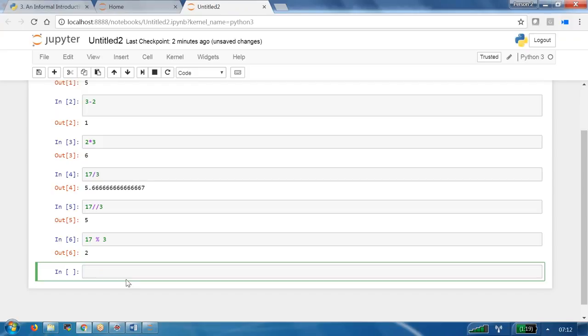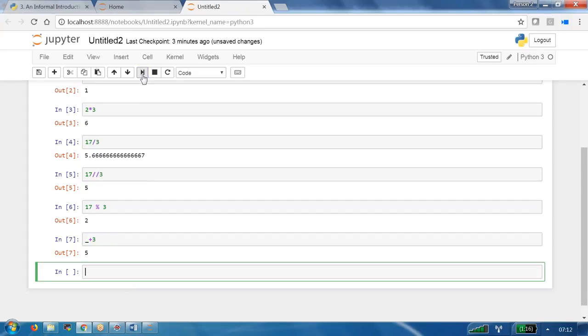Now, if I want to get the previous result, I can say like this. What might the answer be? Here underscore is useful to access the previous result. What is the previously executed command result? 2. 2 plus 3 is how much? 5. So now we are going to see the answer as 5. Any previously executed result, if we want to use it in the next step, we simply use underscore. Just the previous one step, that's it.